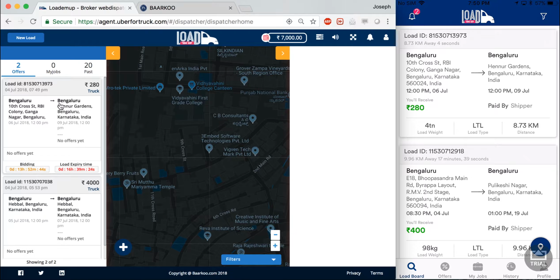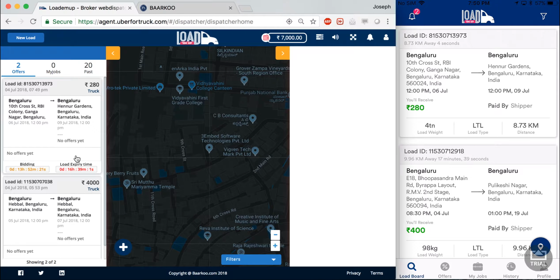Now if I go to the offers tab on my shipper portal, at the very top I see that it is the same load ID. And at the bottom of the page, I have a bidding expiry time and a booking expiry time. The bidding expiry time is the time after which no new bids can be placed on this load.